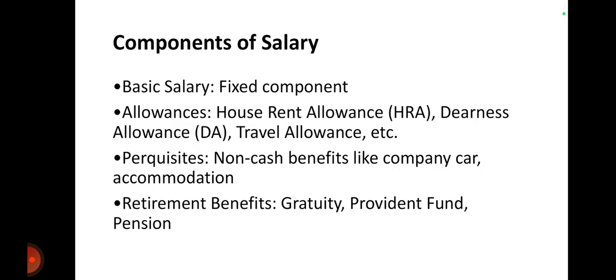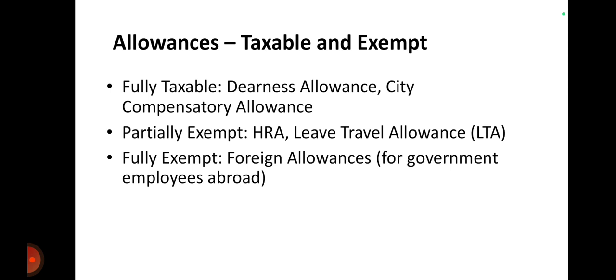Next is perquisites. Perquisites include non-cash benefits like a company car, or accommodation provided by the company to the employee. Then retirement benefits: gratuity, provident fund, pension, all these benefits received by the employee after retirement are also part of salary. So these are called components of the salary.